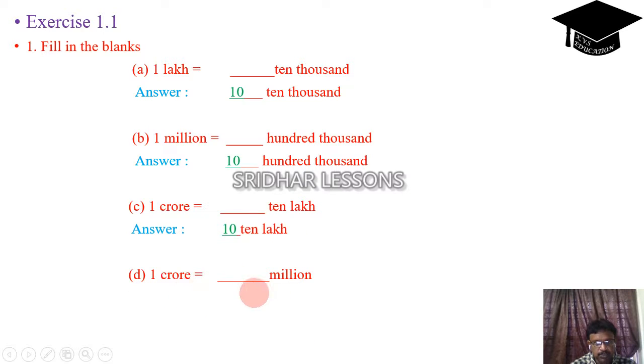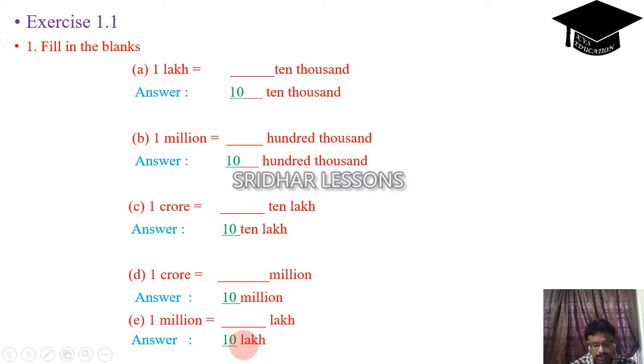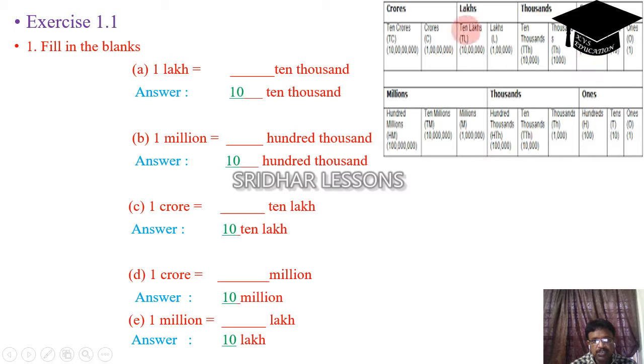1 crore is equal to dash into dash million. That means this is in the Indian numeral system and this is in the international number system. 1 crore is equal to dash million. That means 10 millions. And 1 million is equal to dash lakh. 1 million is equal to 10 lakhs. If you can see, this is how we are going to categorize according to the Indian and the international numeral systems.